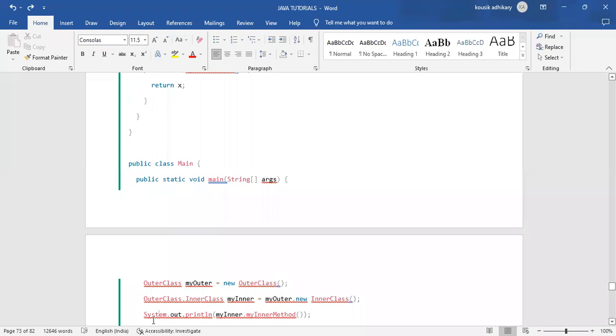you now have the authority to use those classes by using the object names. So what we are doing is system.out.println myInner, where myInner is the object of the inner class, and then dot myInnerMethod. Where is that method available? Why have you created that myInnerMethod? Tell me. Where did you create this myInner method?